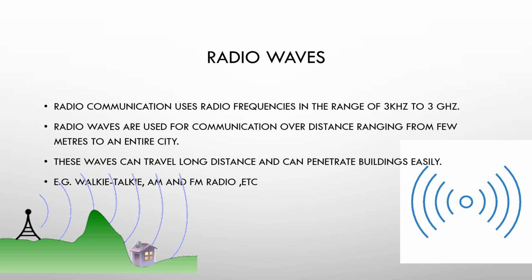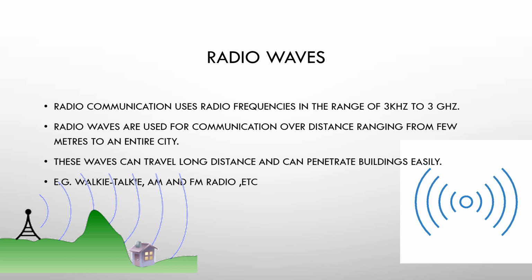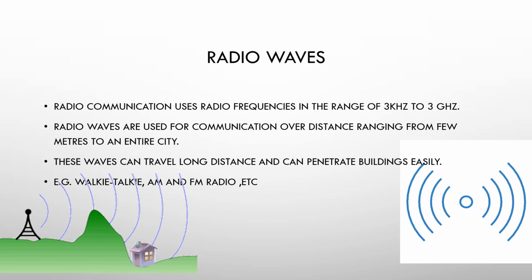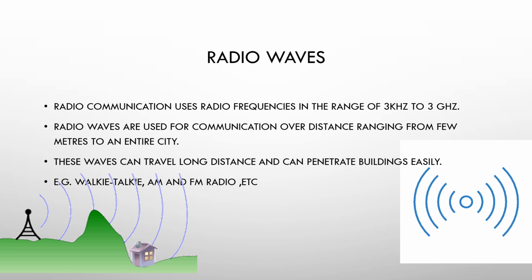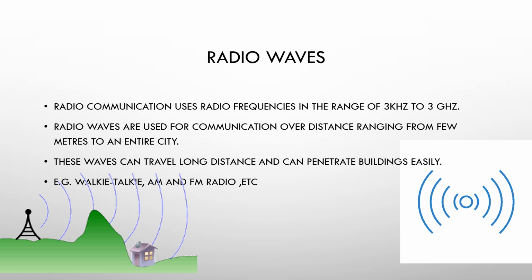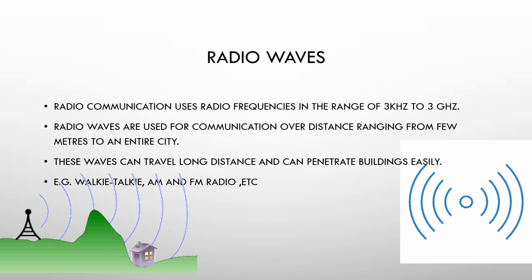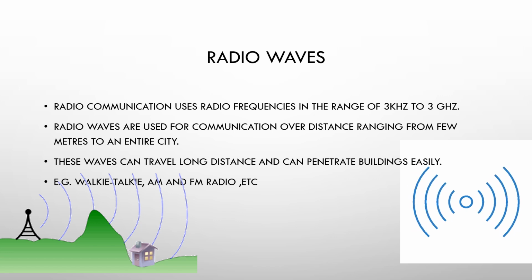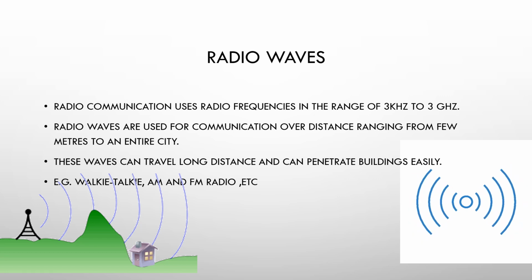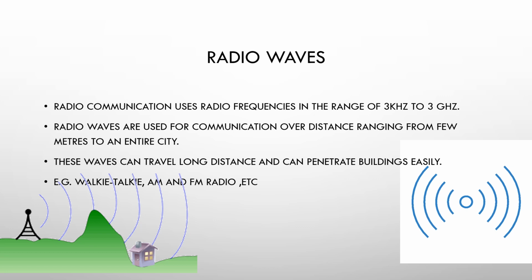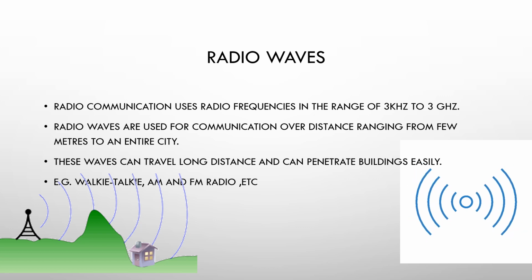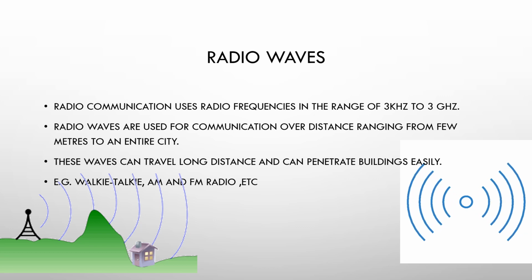So even if there are solid objects like your house or any other objects, you can still communicate with the help of these radio waves. These radio waves can penetrate your building and communication can go on. For example, on your mobile phone or your radio, you can tune into a channel even if you're at home in a fully solid building, even if there is no gap for the signal to go through, it can still flow.